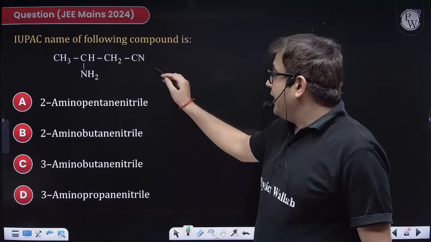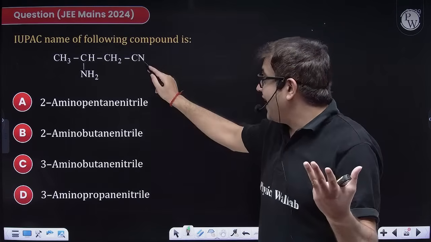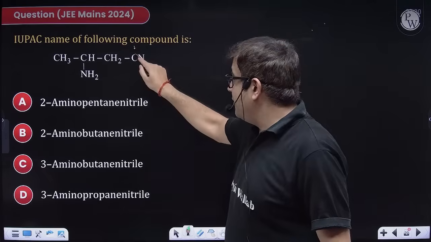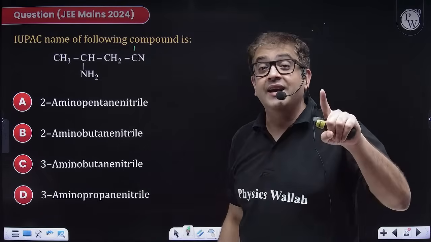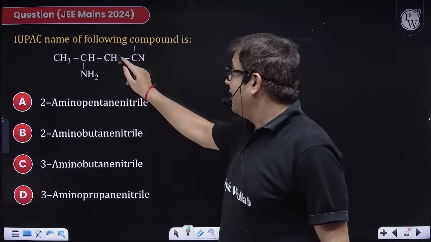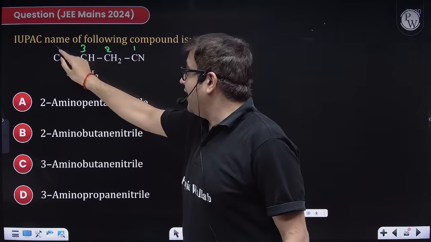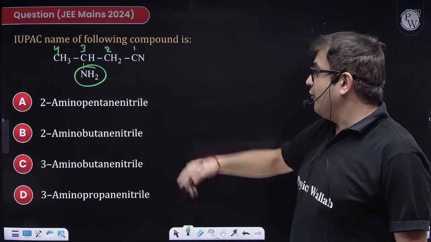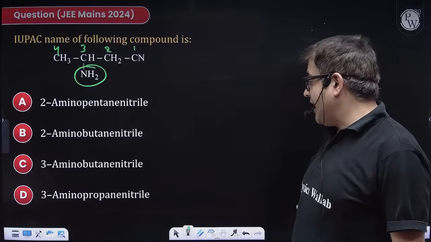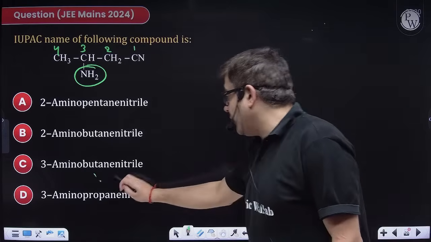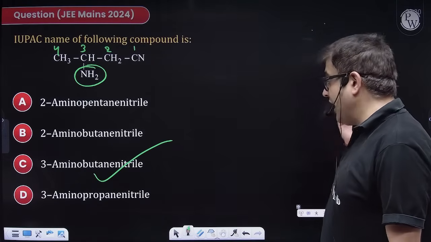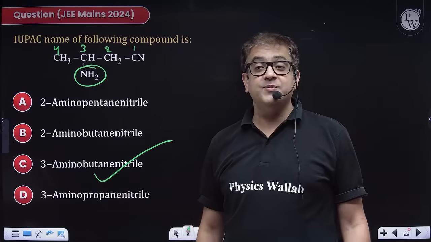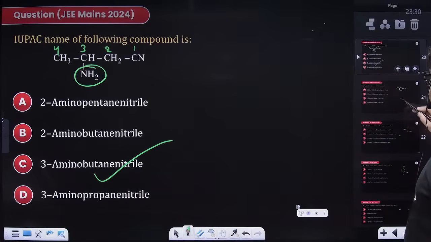Now this is again, what will be the functional group? Sir, nitrile or amine. Nitrile is the senior functional group with carbon. So this carbon will be your first carbon, because nitrile is the suffix for triple bonded N. So this will be 2, this will be 3 and this will be 4. So the third carbon is having an amino branch and I have 4 carbons. So 3 amino, butane, 1 nitrile. I have not given you a poll for this one, don't worry. Option 3, option C. I hope everybody got it.